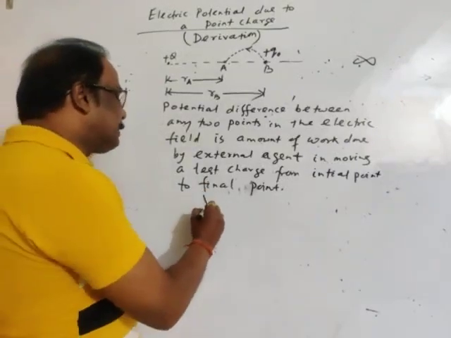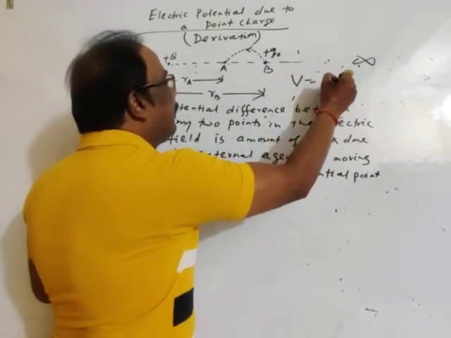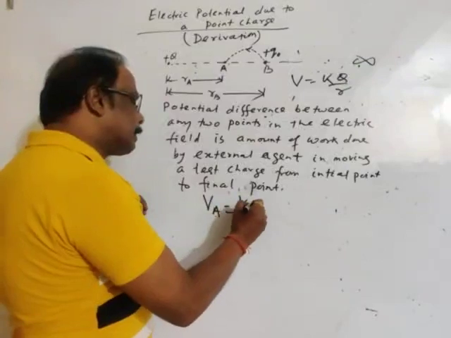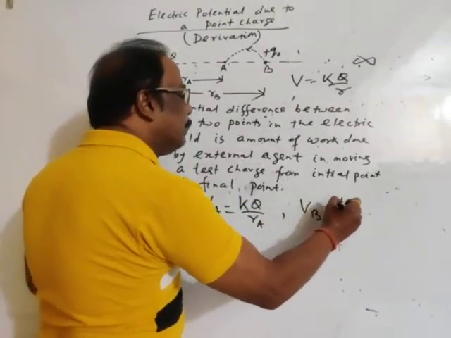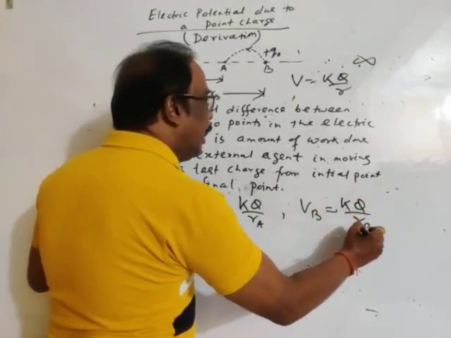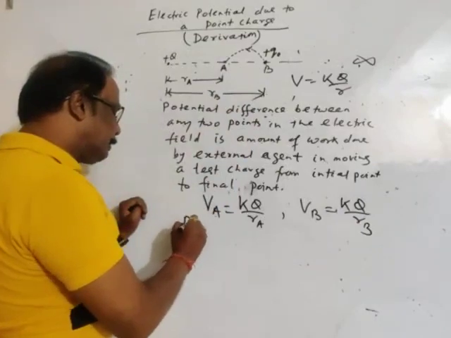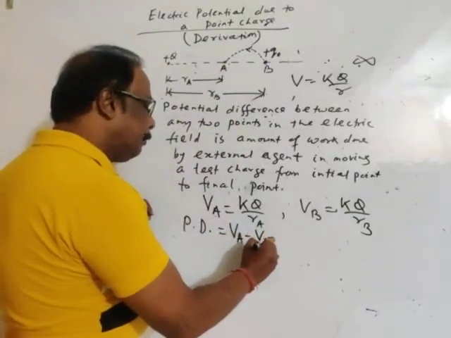See, potential at point A. As we know, potential at any point is KQ by R. Potential at point A is KQ by RA. Similarly, potential at B is KQ by RB, where the distance of B from the point charge is RB. Then the potential difference between A and B, VA minus VB.